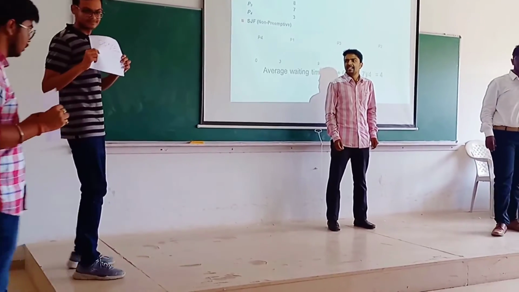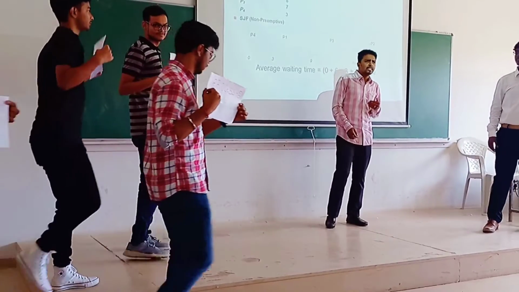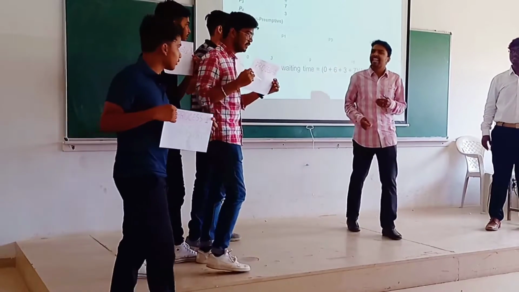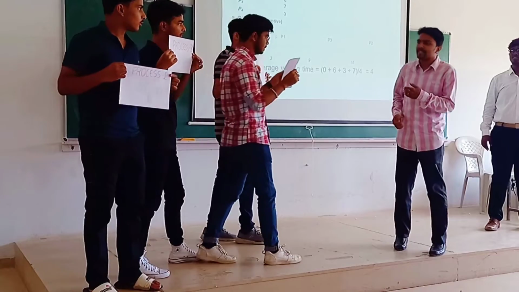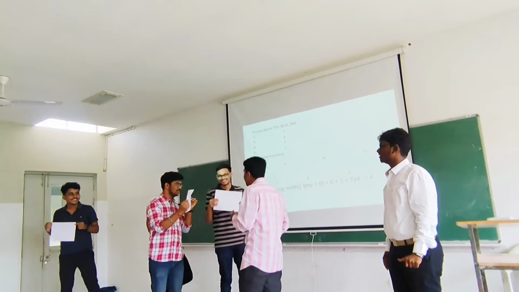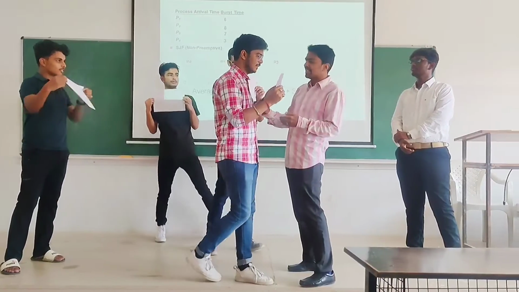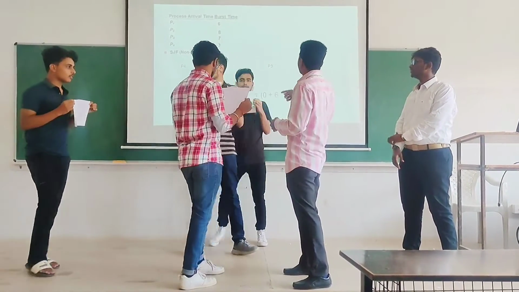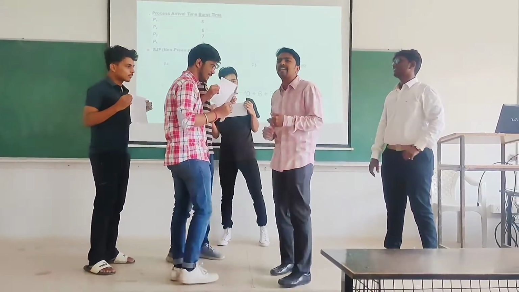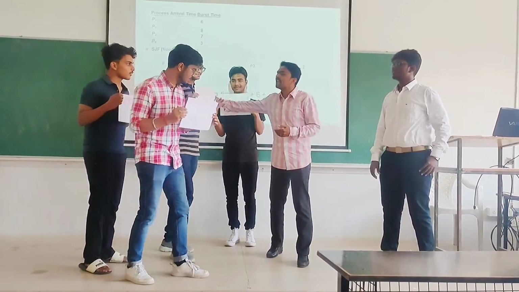Shortest job first scheduling. Since I follow shortest job first, I must take a look at all the 4 processes and then decide which one to allow first. This one is 3 seconds, this one is 8 seconds, that one is 6 seconds, and the other process is 7 seconds. So I will select the process with the shortest job first.